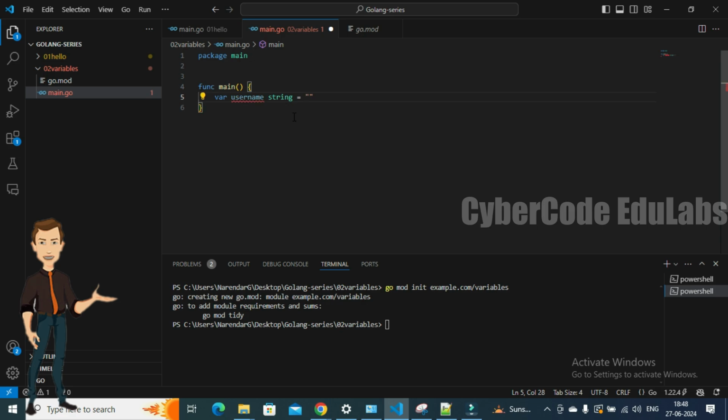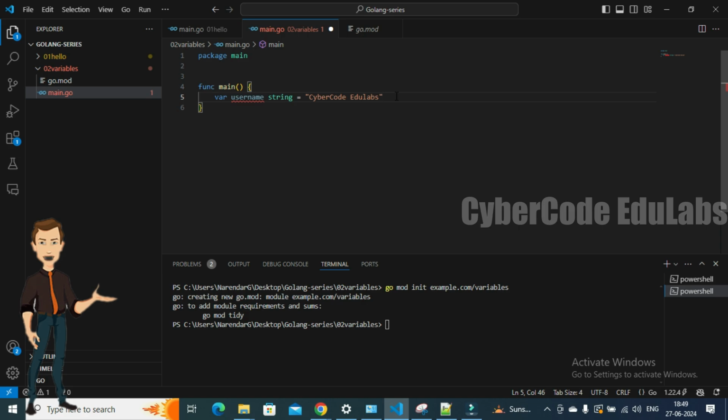Let me declare it as Cybercode Edulabs as of now. Sometimes it is a combination of string and numbers too, but in this case we simply put an equal sign here, and this can be any name or whatever you want to keep. You can keep it as a string.